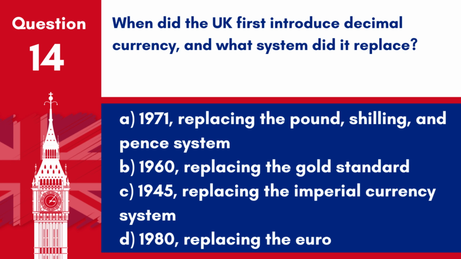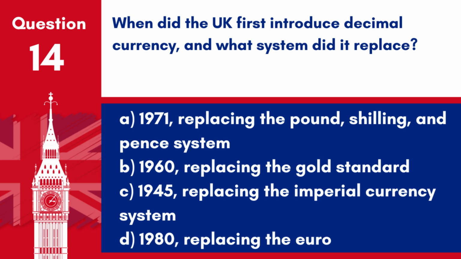Question 14. When did the UK first introduce decimal currency, and what system did it replace? A. 1971, replacing the pound, shilling, and pence system. B. 1960, replacing the gold standard. C. 1945, replacing the imperial currency system.